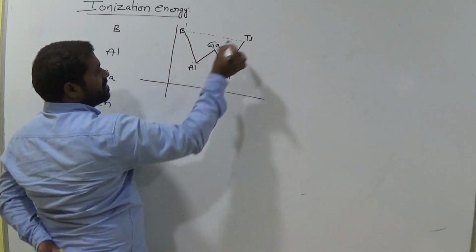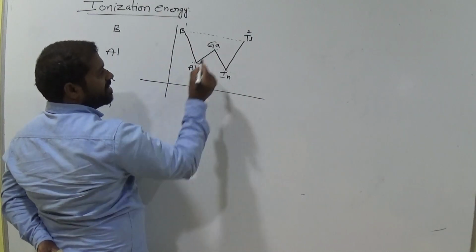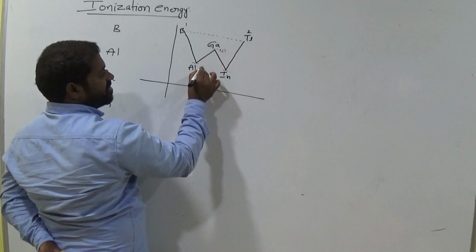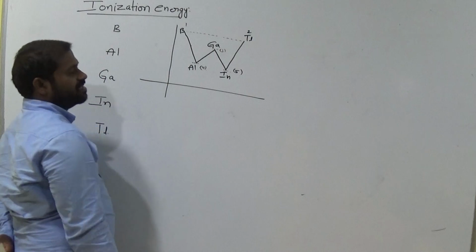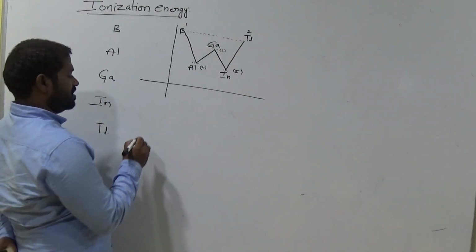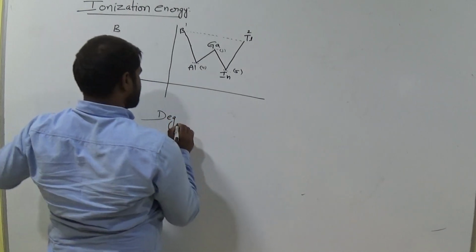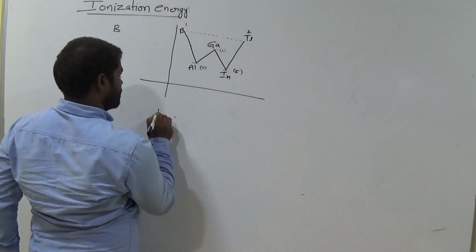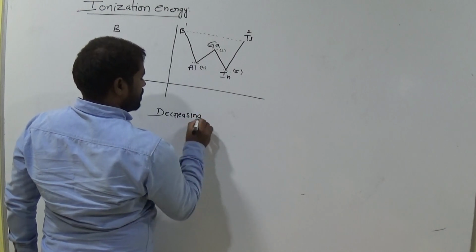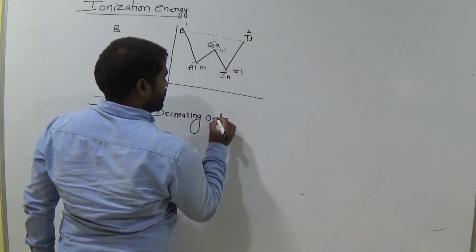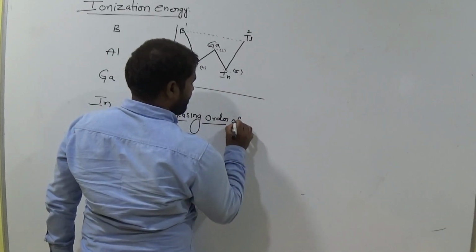This is 1, this is 2. Compare the heights on the y-axis. Okay. Now this is the third position, this is the fourth position, and this is the fifth position. Clear? Now write the order, ionization order. Decreasing order of ionization energy.